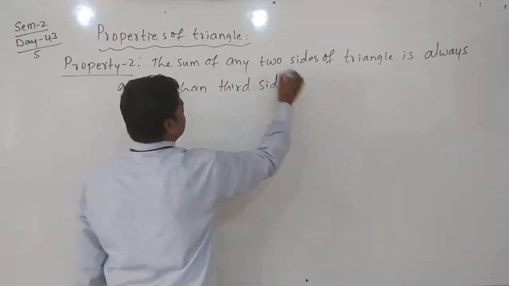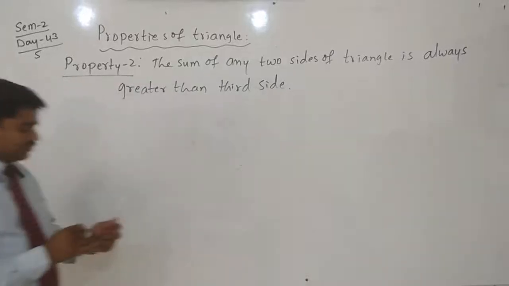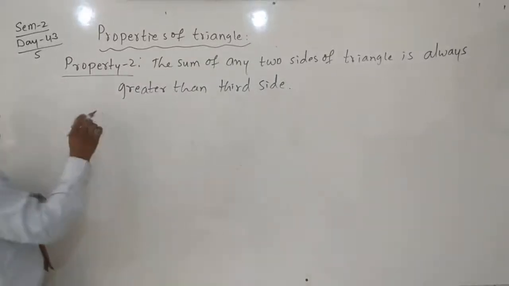Two sides, the sum should always be greater than the third side.